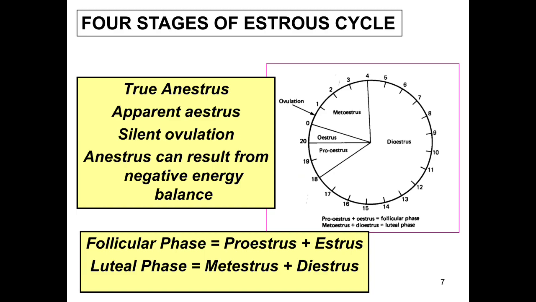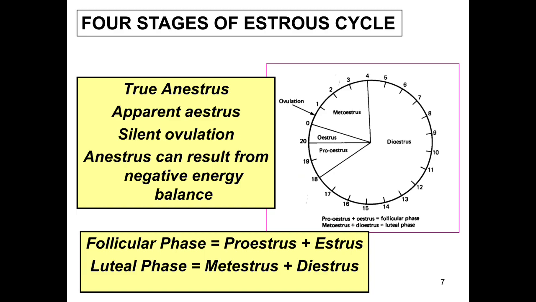Four stages of the estrous cycle. You can see here the proestrus, estrus, metaestrus, and diestrus. You can check here the length of the estrous cycle. And in some conditions there is true anestrus or apparent anestrus, silent ovulation. Anestrus can result from negative energy balance.